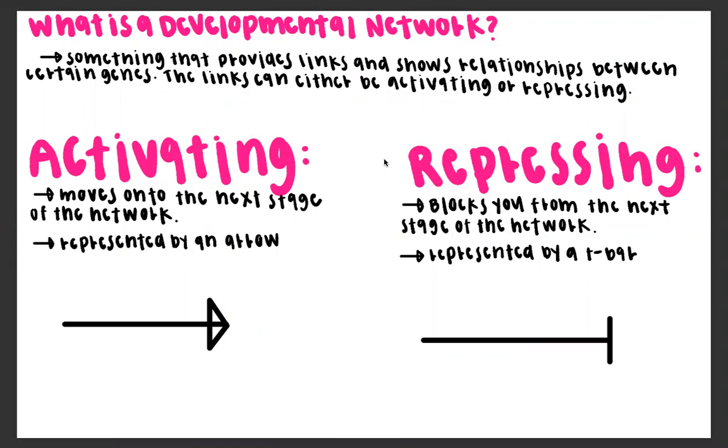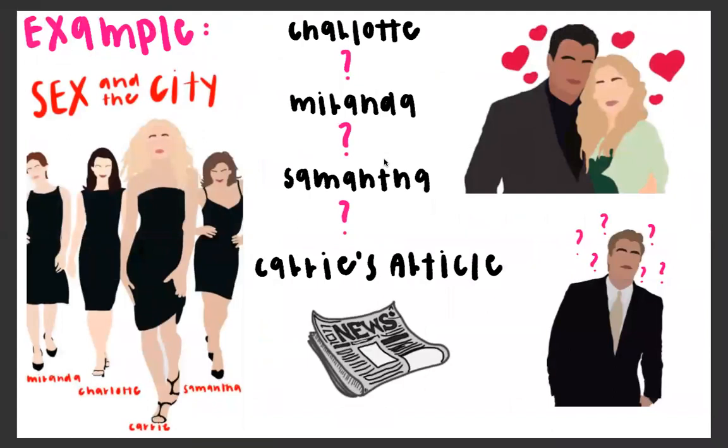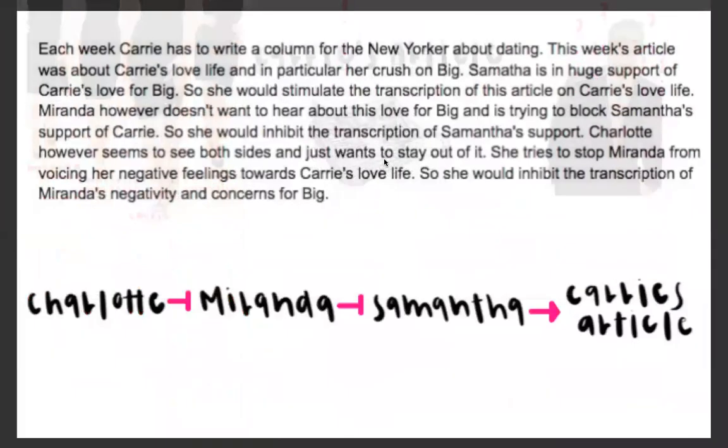Activating relationships allow you to move on to the next stage of the developmental network, whereas repressing relationships block you from going to the next stage. Activating relationships are represented with arrows, and repressing relationships are represented with T-bars. So now I will show you an example of a developmental network dealing with the show Sex and the City.